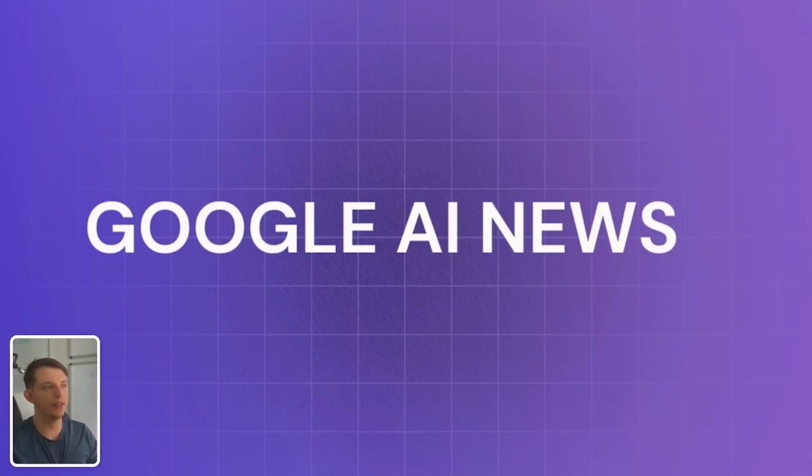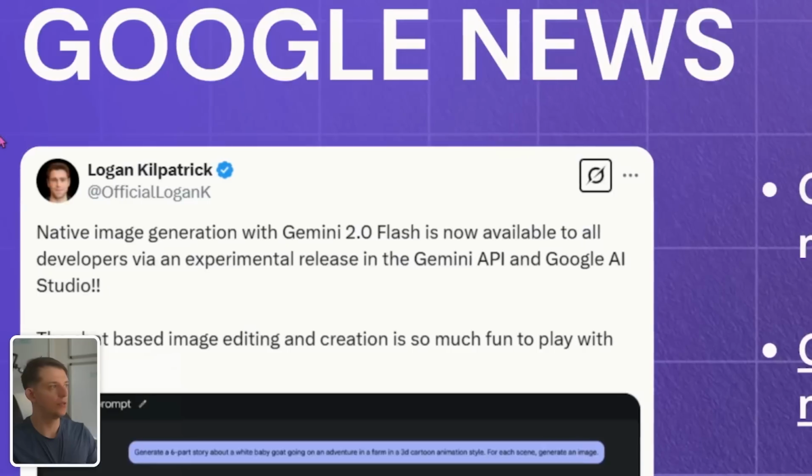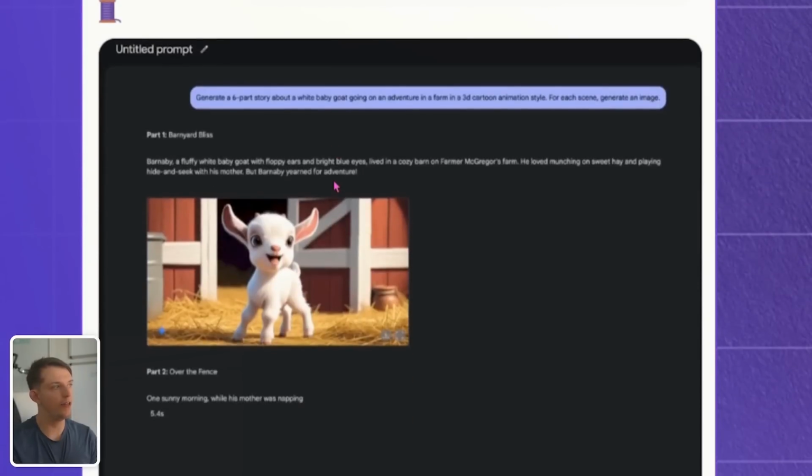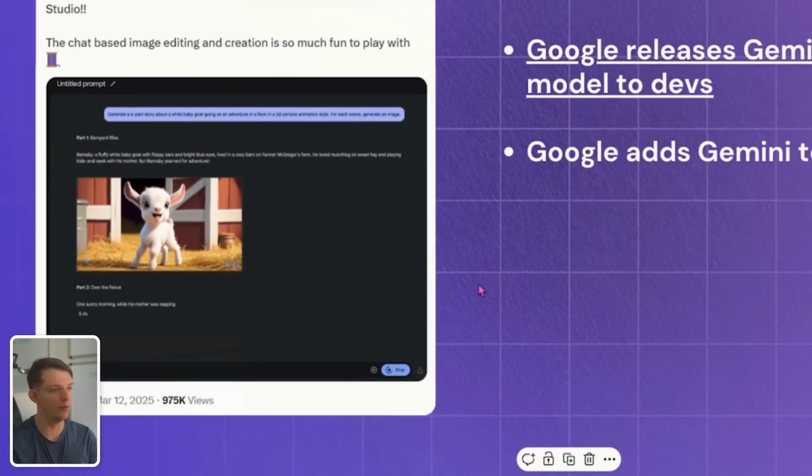Okay, let's move to the next thing, which is Google AI News, especially their new AI image model. So Logan Kilpatrick, he said native image generation with Gemini 2.0 Flash is now available to all developers via an experimental release in the Gemini API and Google AI Studio. If you go to Google AI Studio right now, you'll find that this is free. You can use this for free. And this model is incredible.